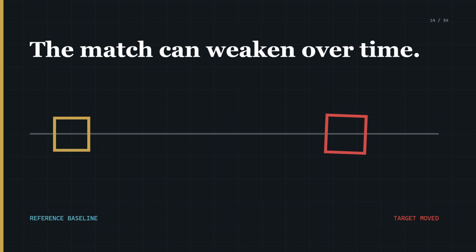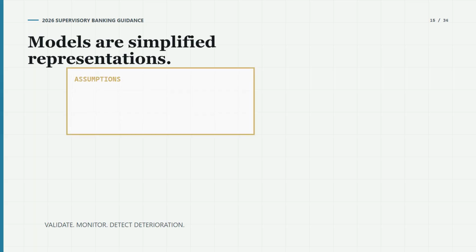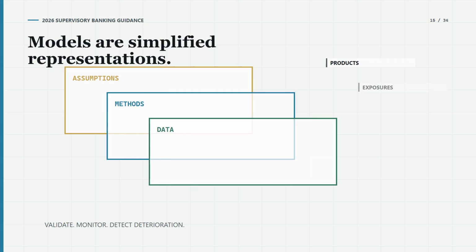Process mismatch can also emerge over time. The reference class may have been defensible when the model was built, while the target process later changed. In 2026, the Federal Reserve, the FDIC, and the Office of the Comptroller of the Currency issued revised supervisory banking guidance on model risk. The guidance describes models as simplified representations built from assumptions, methods, and data. It calls for validation and ongoing monitoring that can detect deterioration as products, exposures, clients, data relevance, or market conditions change. This is banking guidance, not a universal law for every forecast, but the mechanism travels well.